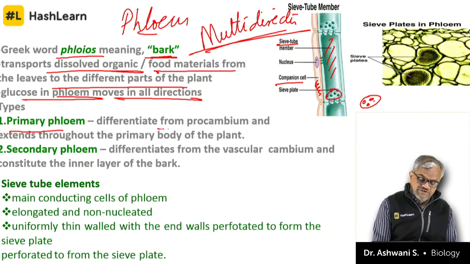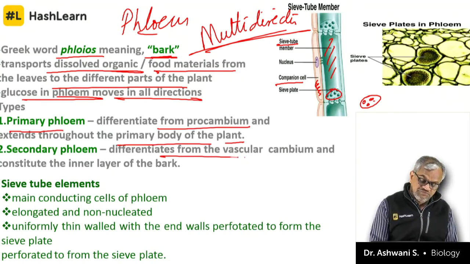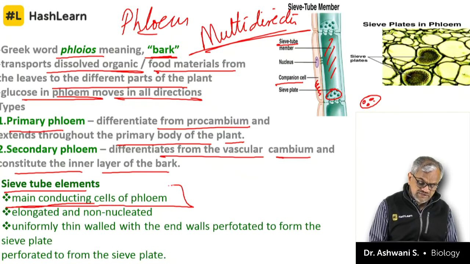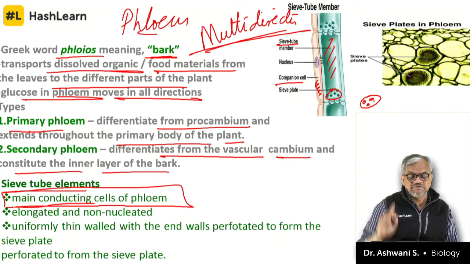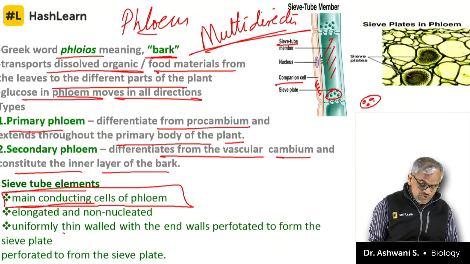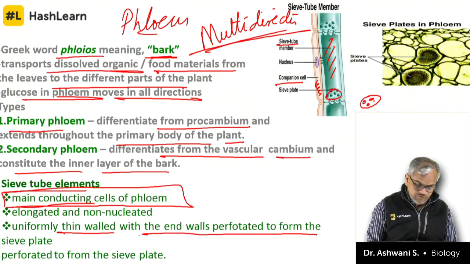This is a major difference between xylem and phloem transport. Primary phloem differentiates from procambium and extends throughout the primary body of the plant. Secondary phloem differentiates from vascular cambium and constitutes the inner layer of the bark. Sieve tubes are the main conducting cells of the phloem, just as tracheids were the main conducting cells in xylem. They are uniform, thin walled, with end walls perforated to form sieve plates.